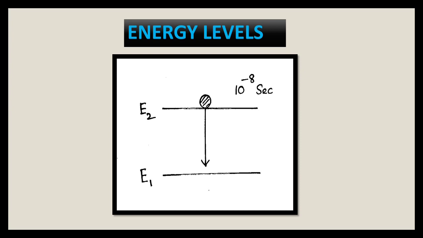When a material is irradiated by photon energy, that means when light falls on the material, the photon energy is absorbed by the atoms which are in energy level E1, and they are transformed to the higher energy level E2. After 10 power minus 8 seconds, the atoms in the energy level E2 will come to the energy level E1. So, the lifetime of the energy level E2 is 10 power minus 8 seconds.